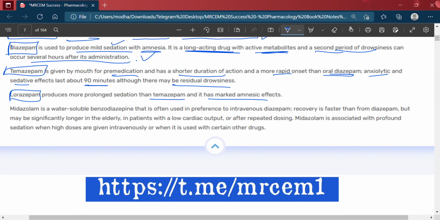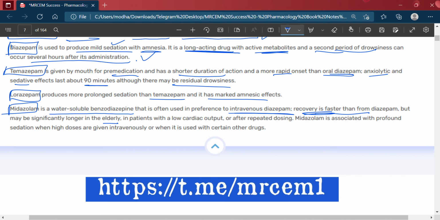Okay, then midazolam. Midazolam is a water-soluble benzodiazepine that is often used in preference to intravenous diazepam. Recovery is faster than diazepam, but may be significantly longer in the elderly.